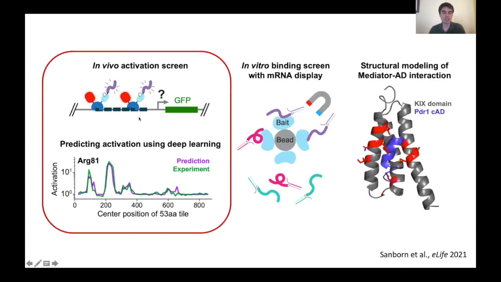So actually, what I've told you today is only a part of the full story. I don't have time to tell you about our efforts to do in vitro binding assays with mRNA display and also some systematic structural modeling of these interactions, but you can read all about that in this work that's now published.